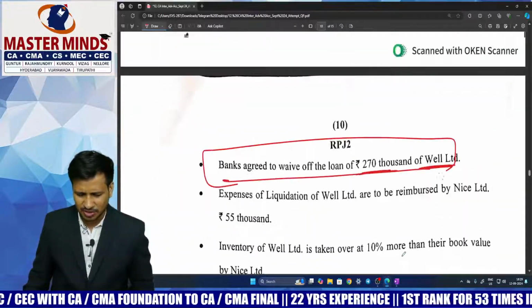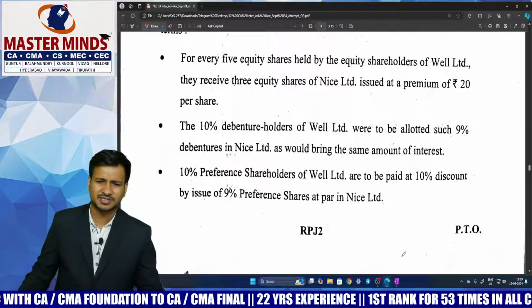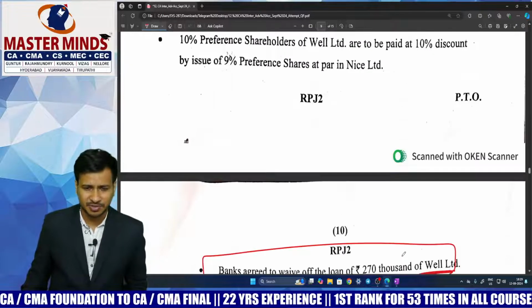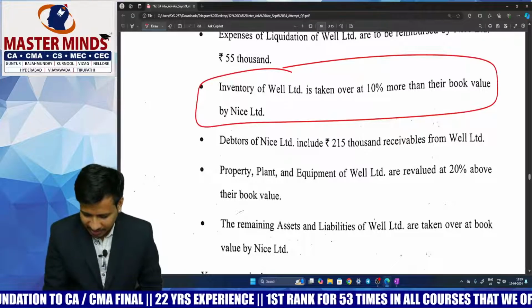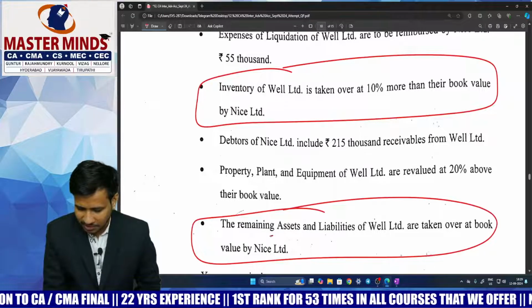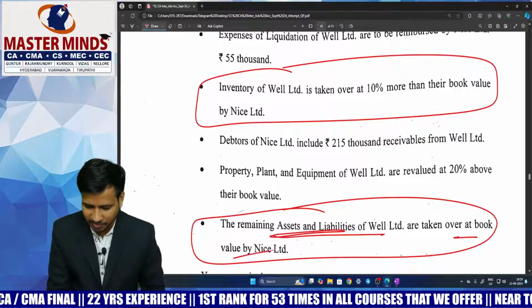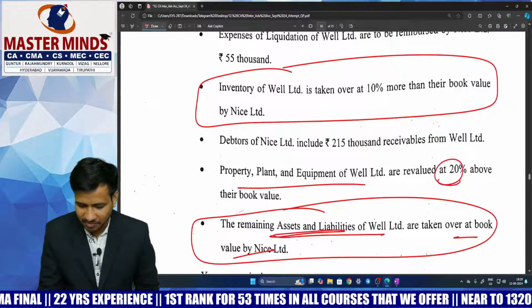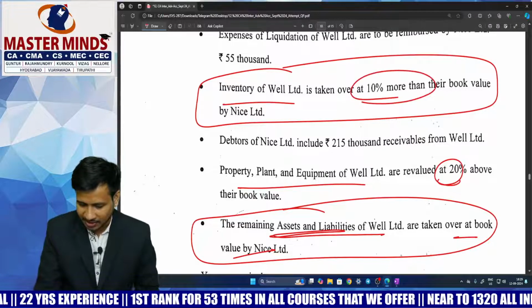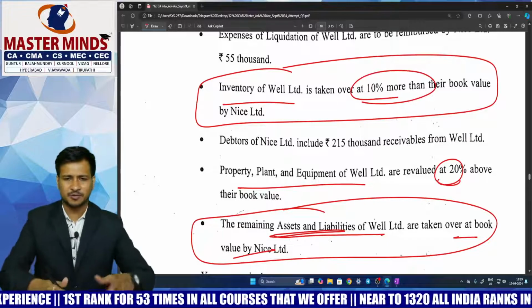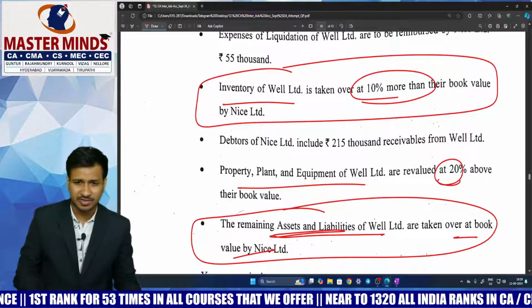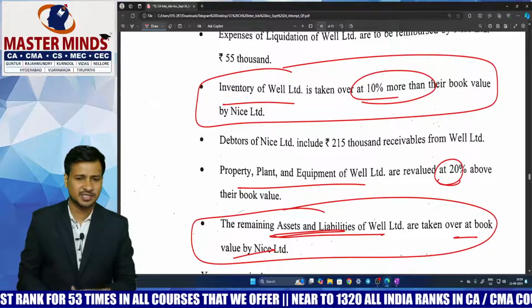As usual, all the remaining adjustments were similar to those covered even in the institute material. To tell you, only this is the different point: all the remaining assets and liabilities were taken over at book value, but PP were revalued and inventory was taken over at different values. This is the only change when compared to the institute material question. Apart from that, every remaining adjustment is covered.